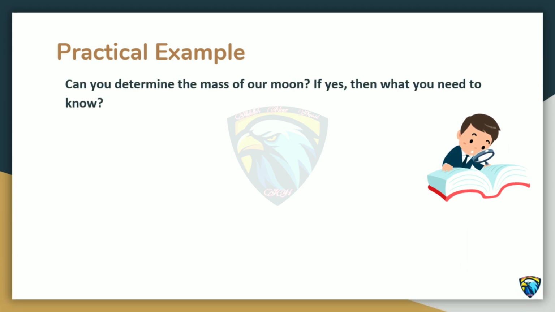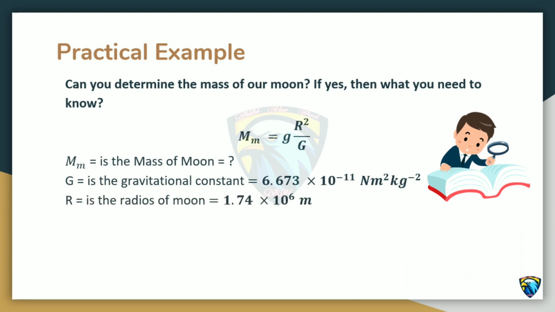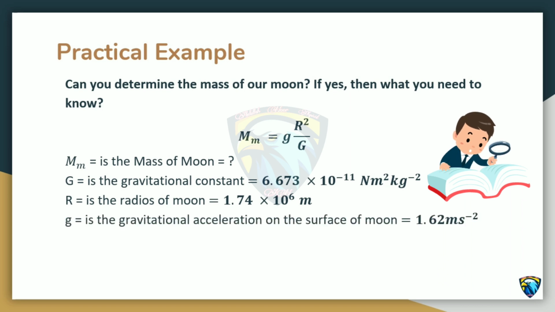Can you determine the mass of our moon? If yes, then what do you need to know? Yes, we can determine the mass of our moon by using the relation, and also need the radius of moon, which is 1.74 into 10 power 6 meter, and gravitational acceleration on the surface of moon, which is 1.62 meter per second square.